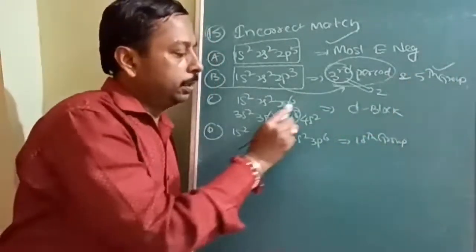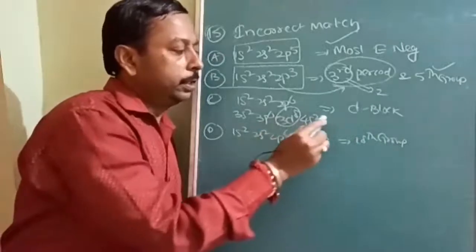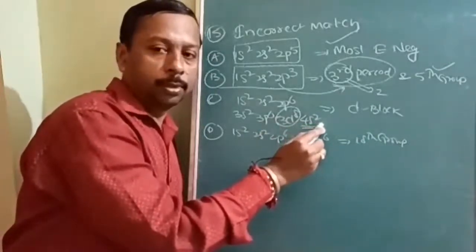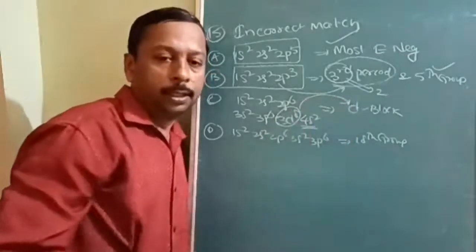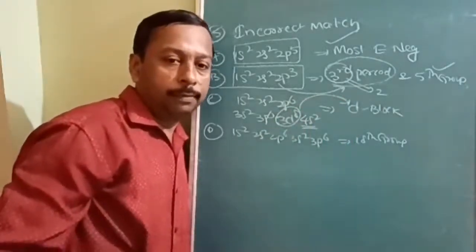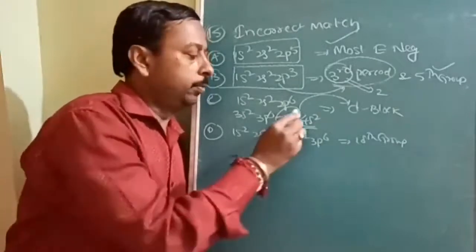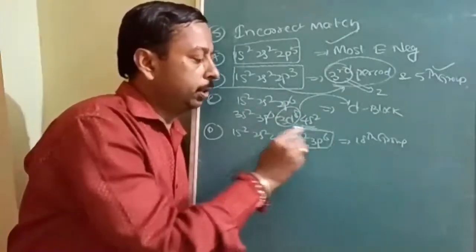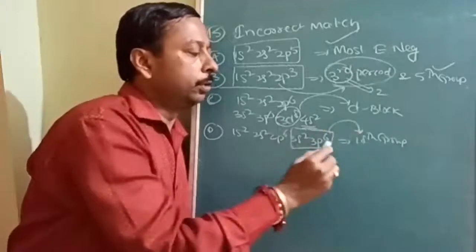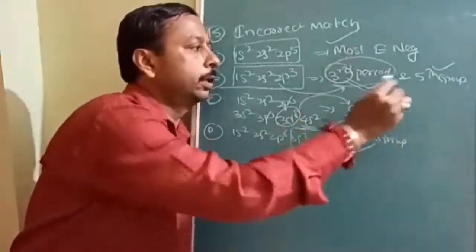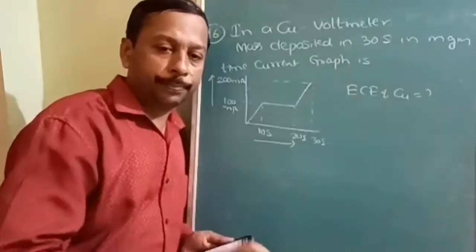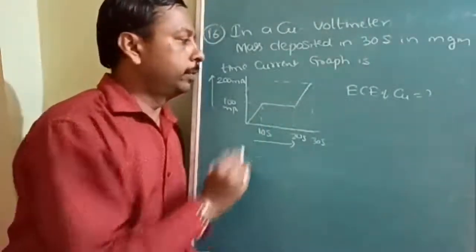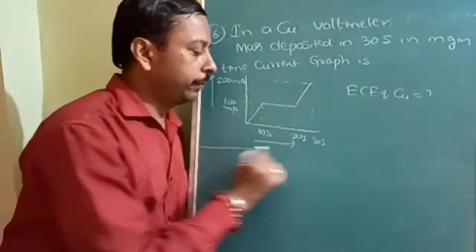And let's see here. 4s2 is written here, so you might feel it is S block, but actually it is D block because it consists of an incompletely filled D subshell. That's why it is D block. Then 3s2, 3p6 gives 8 electrons, therefore 8th group. This is correct, this is correct, this is correct, but option B is incorrect. Okay. Here, see, one of the innovative questions, newly framed.